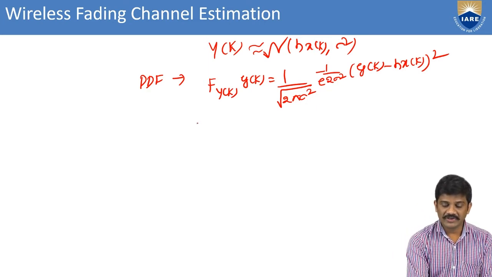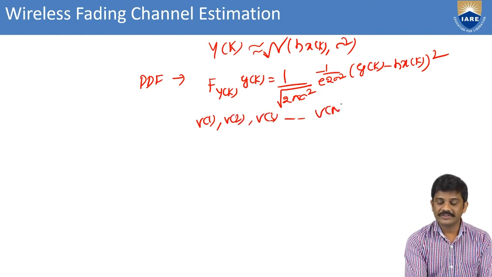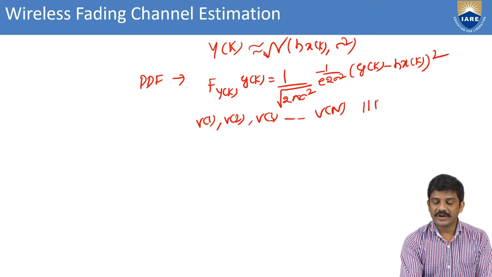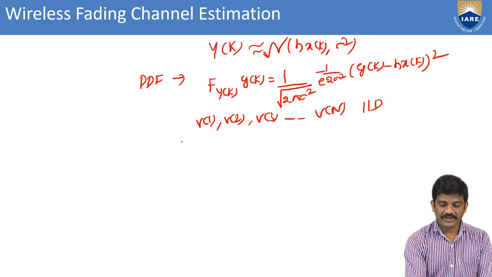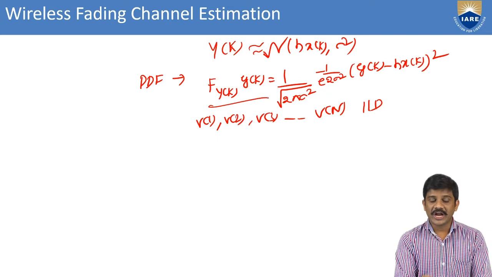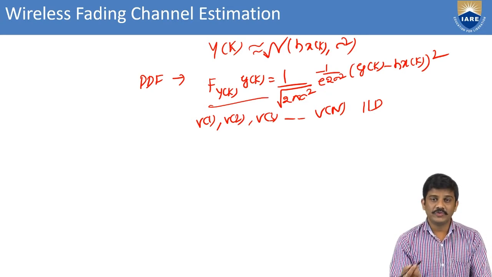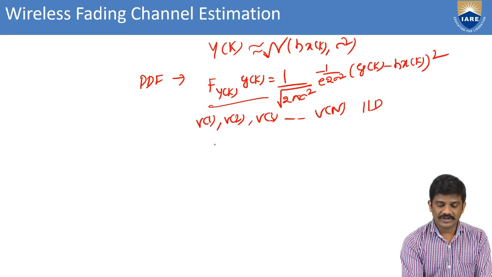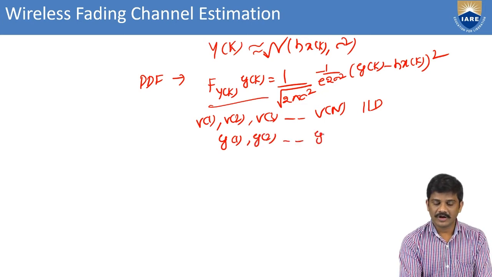Like that we have v of 1 comma v of 2 comma v of 3 and so on up to v of n. These are independent identically distributed. For that we have some individual, giant probability density, that is a giant PDF. But we need the individual probability density function. For that we are considering y of 1 comma y of 2 and so on up to y of n.